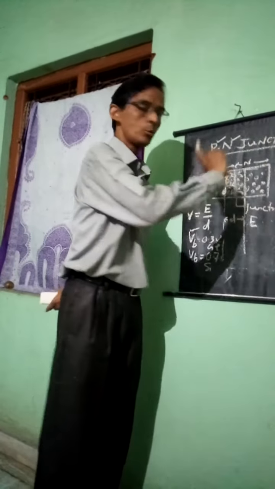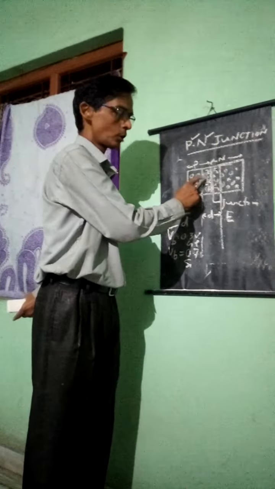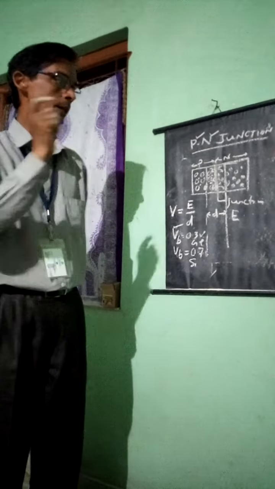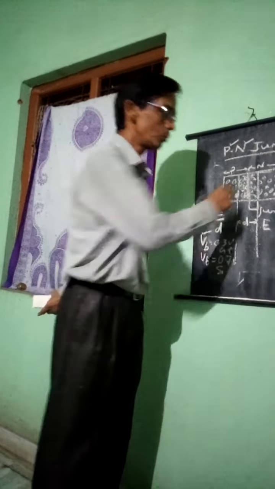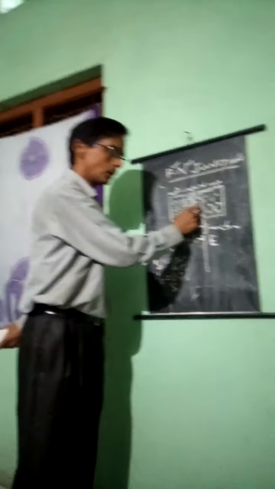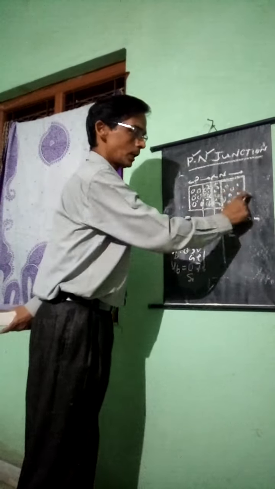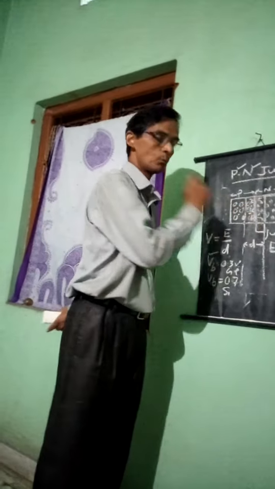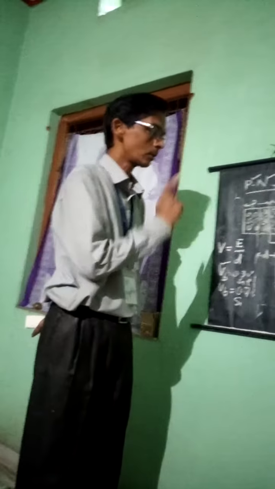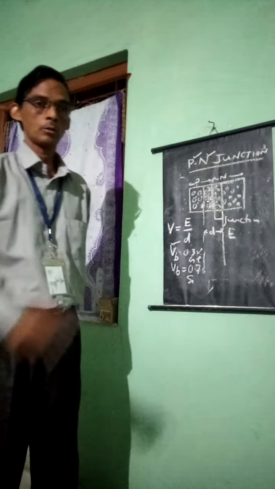This region will be created due to deficiency of electrons, and here the electrons are added, a surplus of electrons. Due to the existence of positive and negative charges, on this side the positive charges, on this side the negative charges, overcoming this electric field is very essential. To overcome this electric field, or the barrier potential, you have to apply some voltage across these two terminals. Whenever you apply the voltage, that force must be more than this barrier potential. Then the conventional current will overcome this barrier potential, and the current can flow.